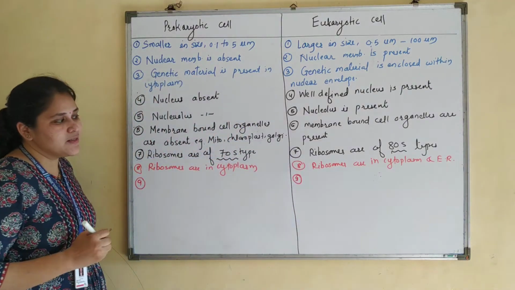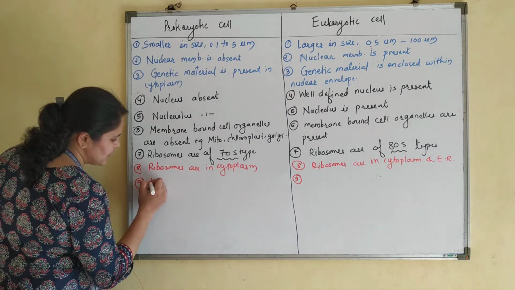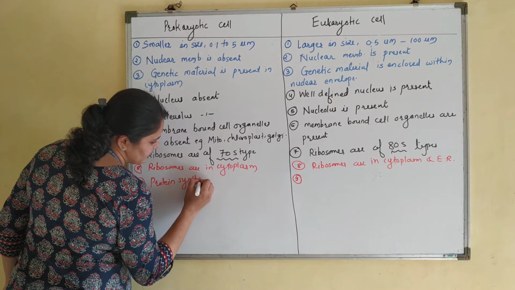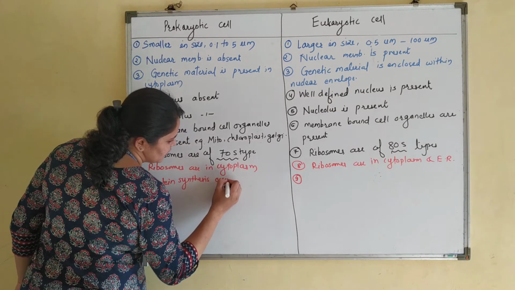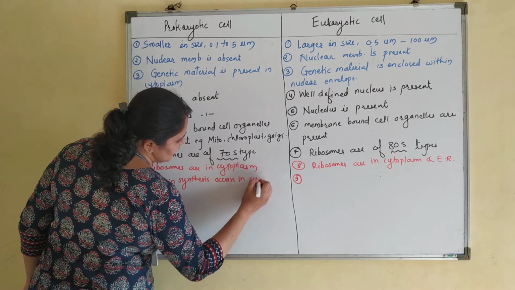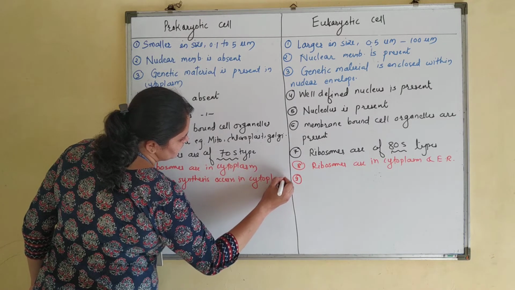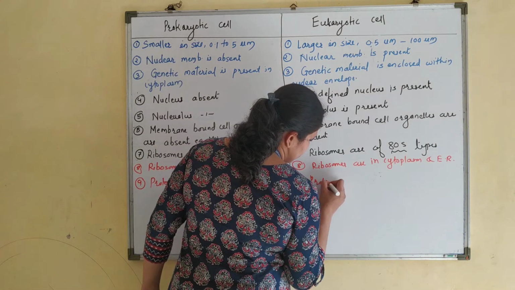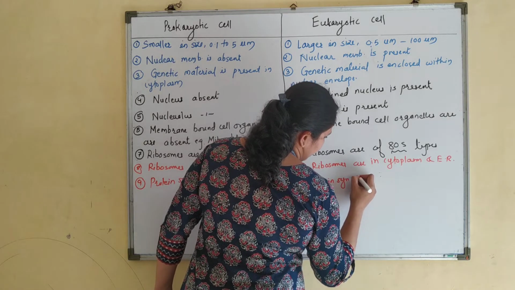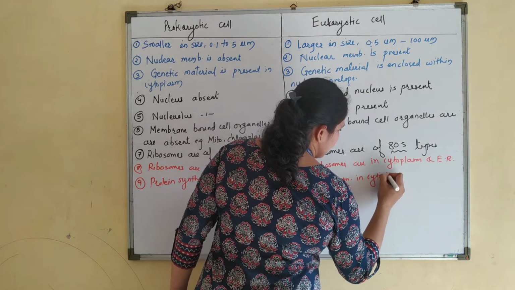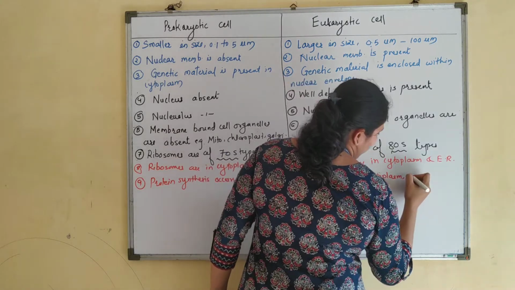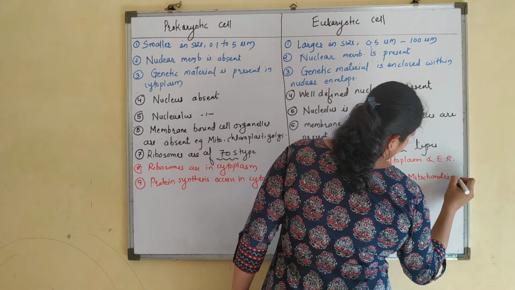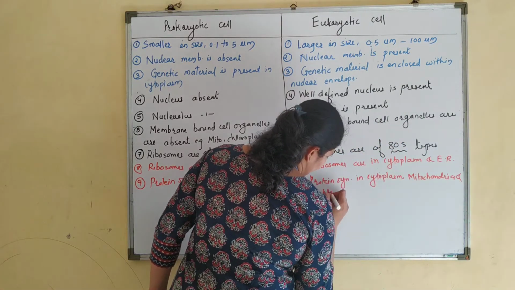The process of protein synthesis in prokaryotes occurs in the cytoplasm. Whereas in the eukaryotic cell, protein synthesis occurs in the cytoplasm, along with this in mitochondria and chloroplast.